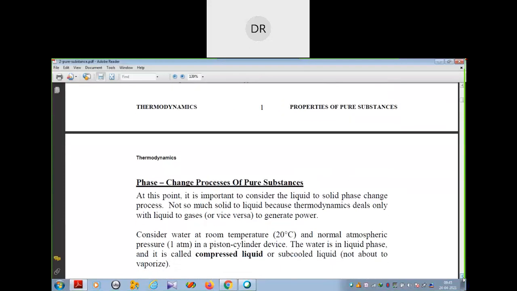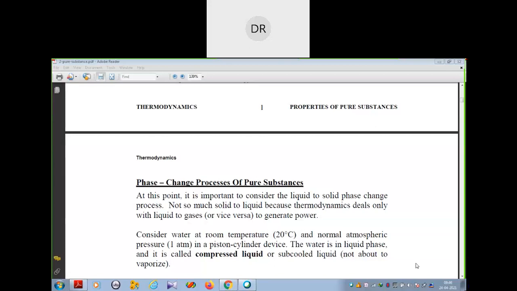Now the main point comes: phase change processes of pure substances. So how can we sense the phase of pure substances? Here we are generally considering the phase change from liquid to solid phase, though not so much. In thermodynamics it generally deals with the phase change from liquid to gas or gas to liquid, or vice versa.